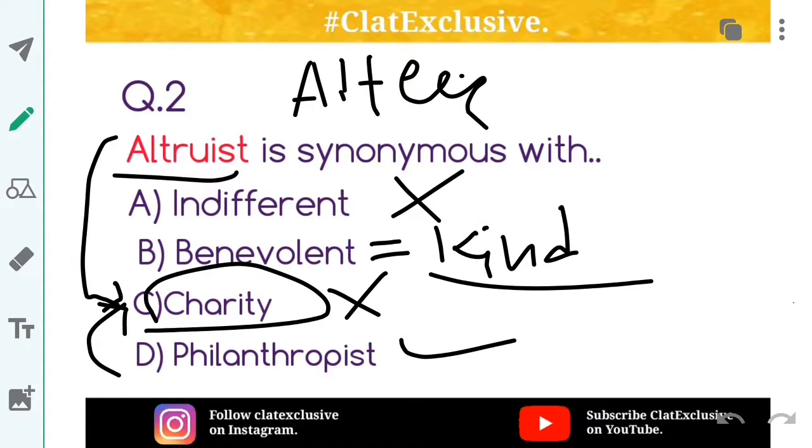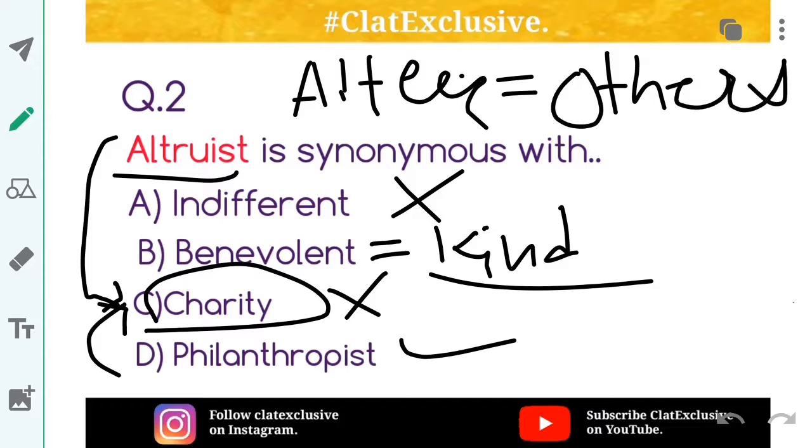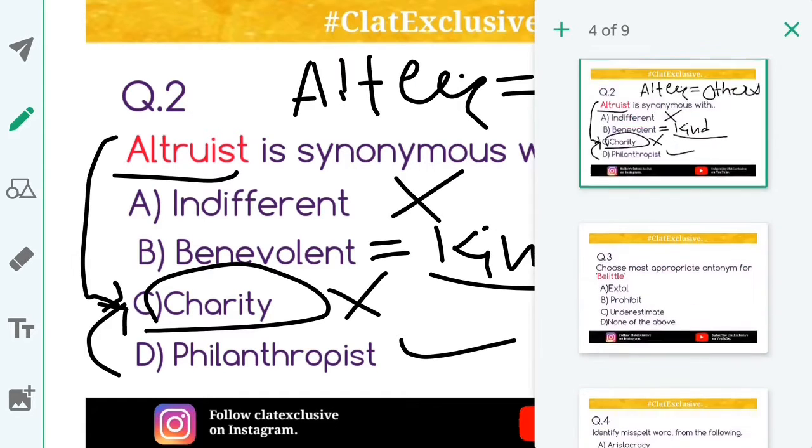alter, that is, others. So alter means others. So an altruist is someone who likes to work for others, that too selflessly, without his own personal selfish motives.